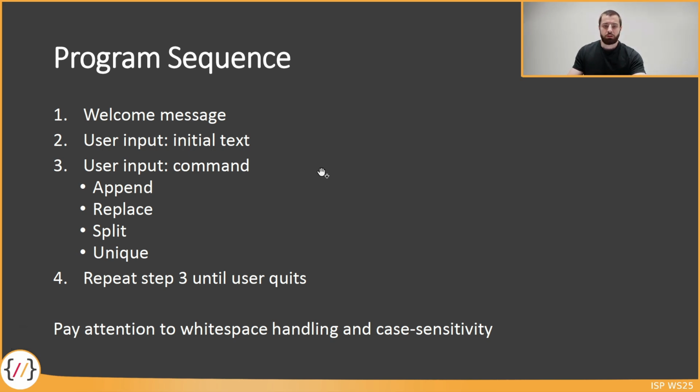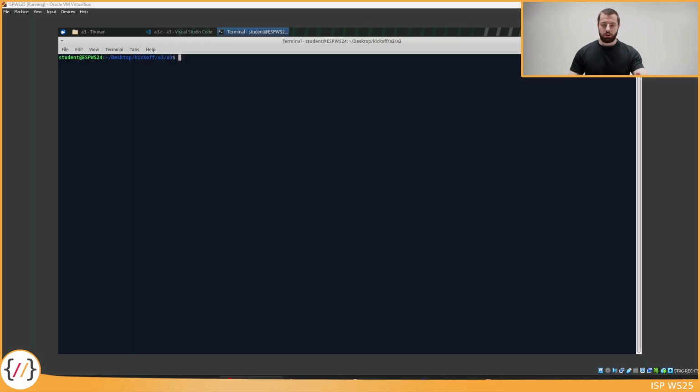And now it's time to take a look at a quick demonstration of the program. I have switched to the virtual machine and I have opened a terminal in one of our reference solutions. I'll go ahead and type make bin to compile the program, and then I will start the program. At first the user is greeted by this welcome message here, and then the user is prompted to enter a text, and this is the initial text that we can later on manipulate with this set of commands that are supported by the editor. So let's go ahead and type in some text.